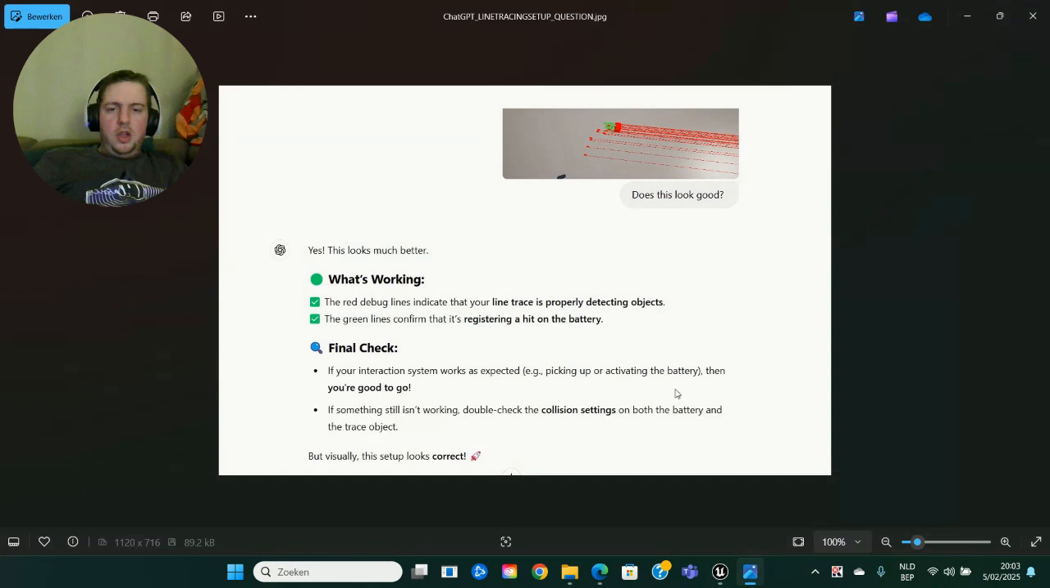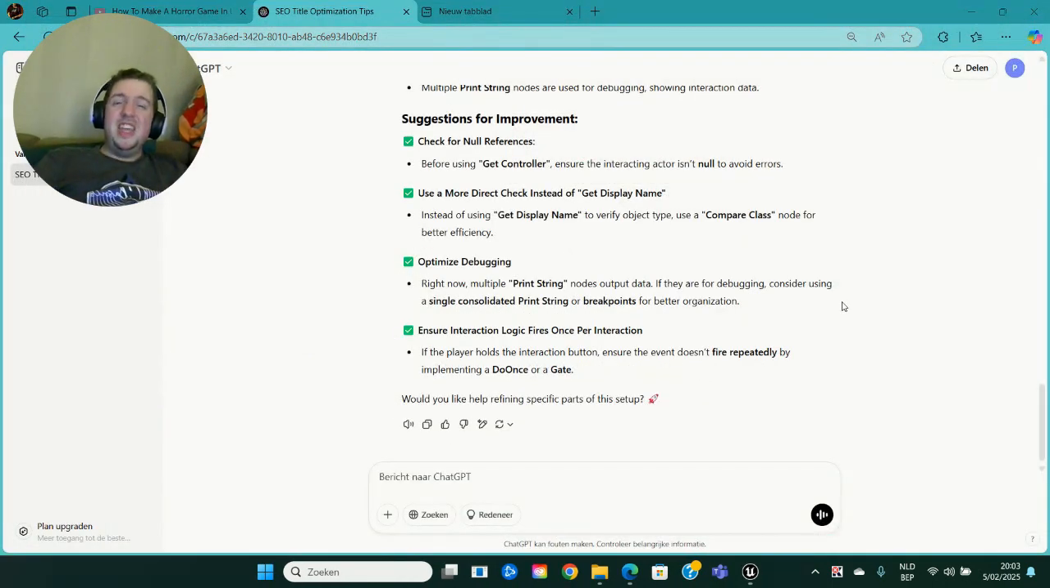And another example, I put a snippet over here. I had really big troubles today with the line tracing, and I just posted the screenshot to ChatGPT asking, "Does this look good?" Yes, it looks much better. What's working? And then ChatGPT is just checking off what is working, putting red cross boxes on what is not working, and giving you solutions. So ChatGPT has been invaluable in getting my setup.